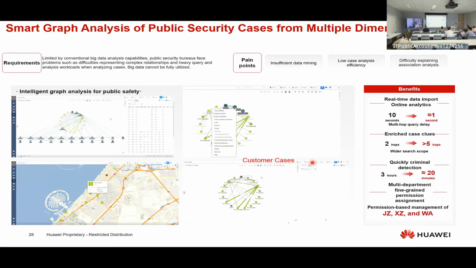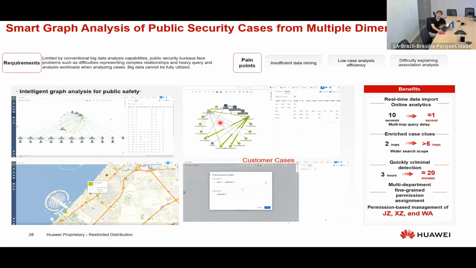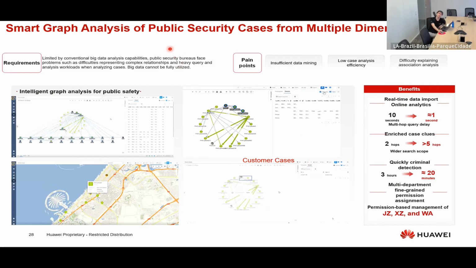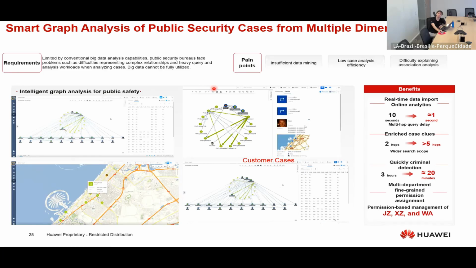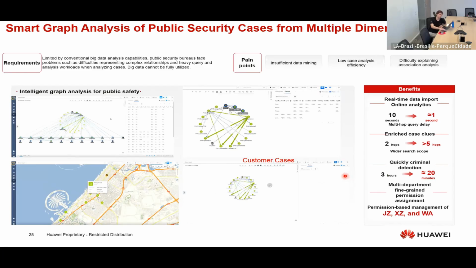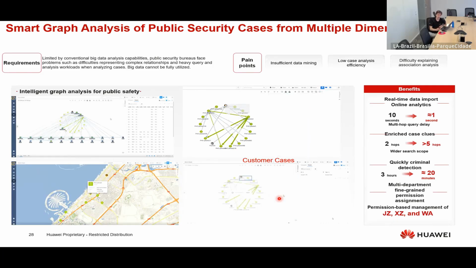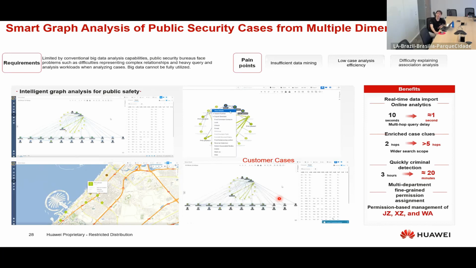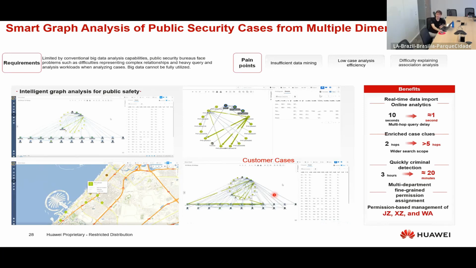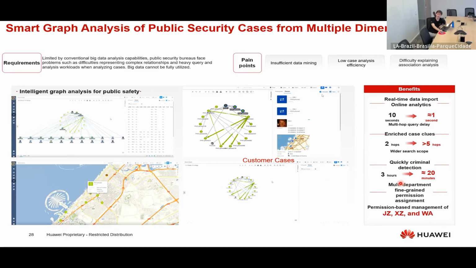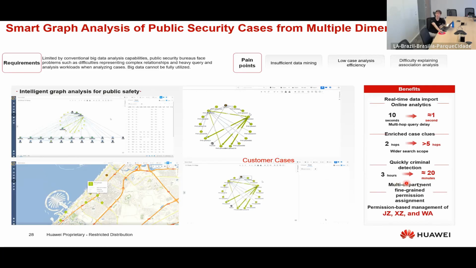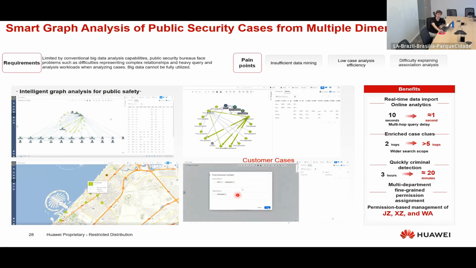Also, we can highlight this scenario, which is for public security cases. Let's suppose that a criminal performed a robbery. You can use GS along with the cameras in the city to see which places he went, in a very fast way. It used to take 3 hours to detect this criminal. Now it's 20 minutes in this specific case. So the graph analysis GS performs is really good for this case also.